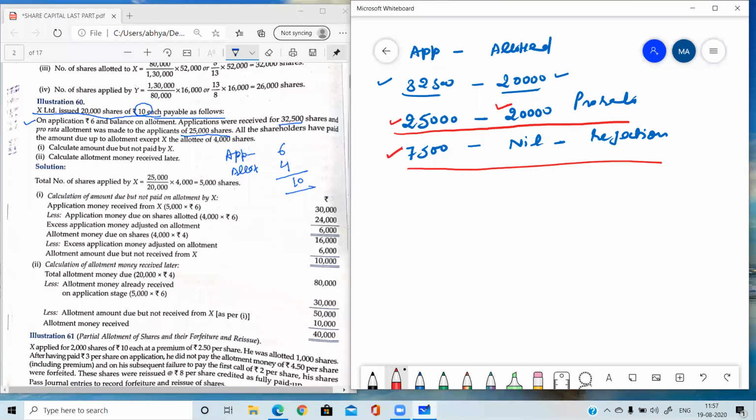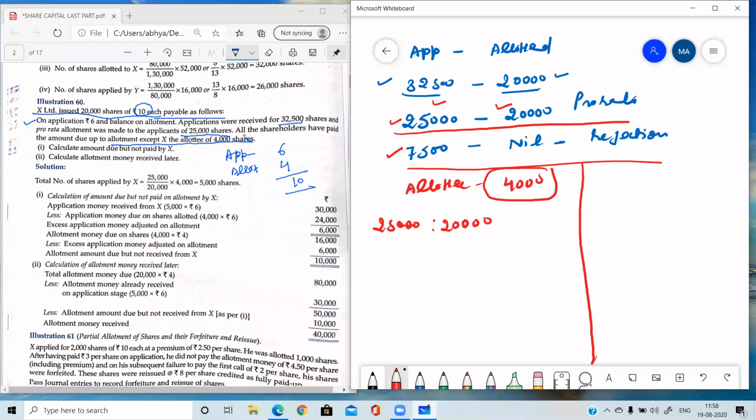Clear? Now, all the shareholders have paid the amount due up to the allotment, except X, the allottee of 4,000 shares. Allottee of 4,000 shares means he was given 4,000 shares, but he must have applied for a larger number of shares. So first of all, we should find out for how many shares he had applied. Again, we have to prepare a ratio for the pro rata category, 25,000 and 20,000. The ratio is 5:4, since 5 fives are 25 and 5 fours are 20.